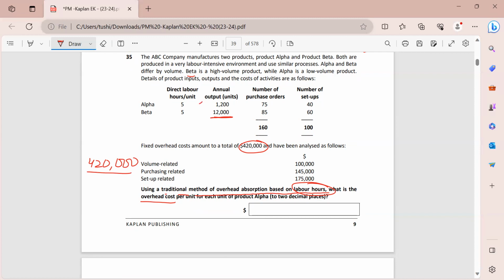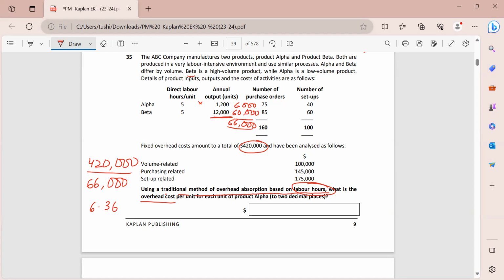So 5 multiplied by 1,200 gives me 6,000 hours. And again, 5 multiplied by 12,000 gives me 60,000 hours. So that means my total labor hours become 66,000. So I will divide 420,000 by 66,000 and this will give me my OAR, right? So this gives me 6.36. So 6.36 becomes my overhead absorption rate, and this is per labor hour.